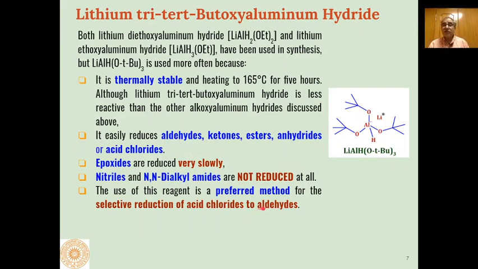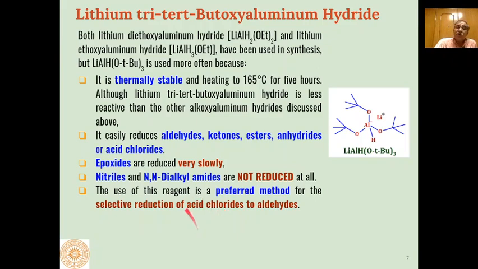And this is also a preferred method for the selective reduction of acid chlorides to aldehydes. So here if you see, in case of lithium aluminum hydride, the acid chlorides undergo hydrogenolysis along with reduction.